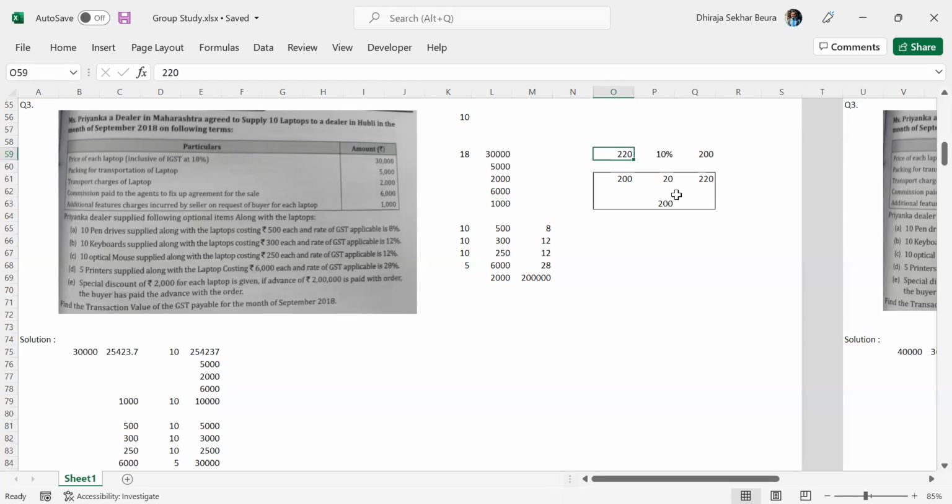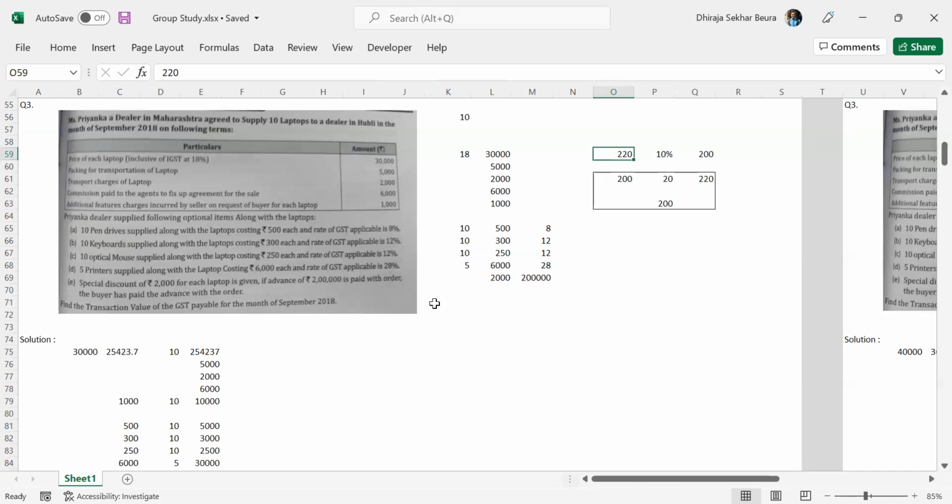Is it not? Yes, right? 18 divided by 118. Yeah, to calculate the cost, it should be 100 divided by 118, right? You calculated the GST, I understood your point. If you do 18 by 118, that will calculate the GST. If you want the cost, you have to do 100 by 118.